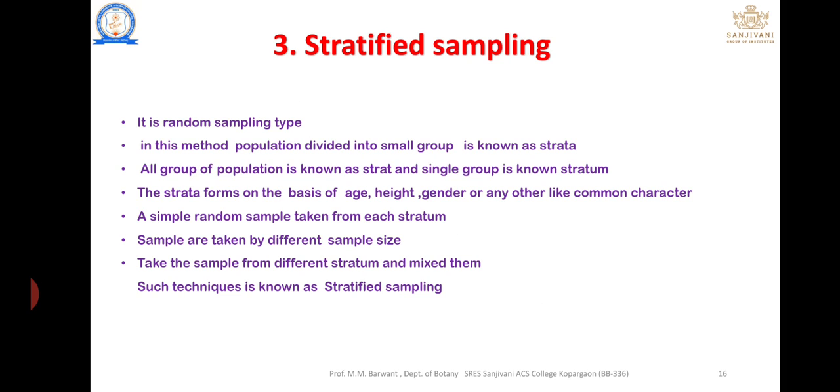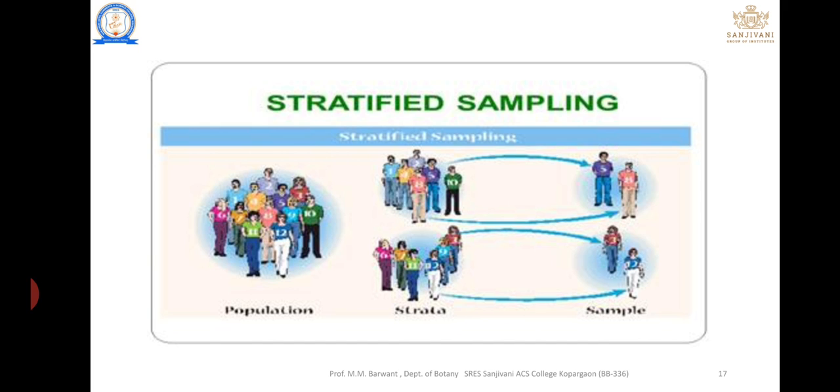Strata are made, samples are taken from each stratum, they are mixed together and the sampling is done. That is known as the stratified method of sampling. In the figure, the population is divided into two groups. Each group is known as a stratum, and from each stratum we take a sample.